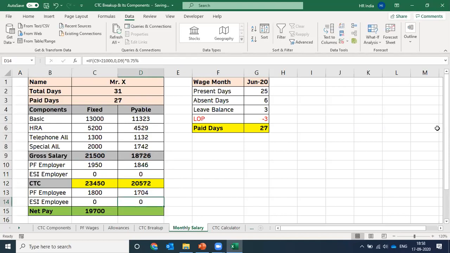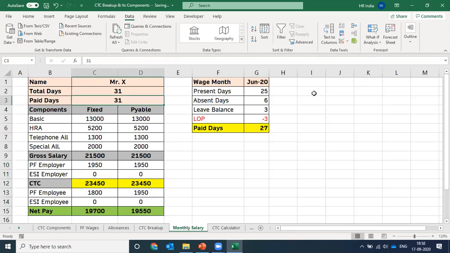Press enter. We got the ESIC calculated. Copy the net pay from here and paste it over here. So the payable salary also got calculated, right? Now let's suppose you want to change the CTC structure, and you are calculating the payable. If we increase the pay days, the employee was present for the total 31 days in that month. So now if you see, the payable salary is also the same as the fixed gross salary, right?